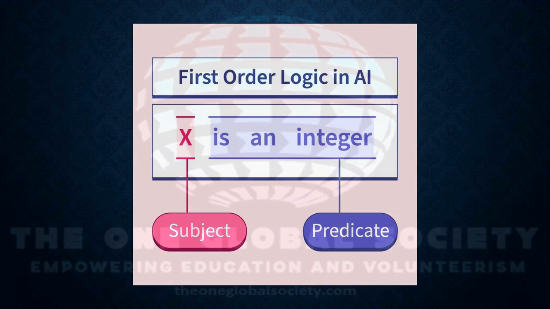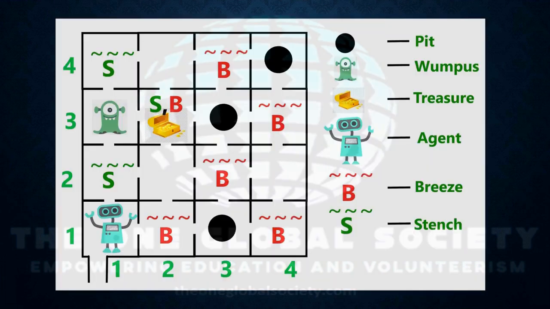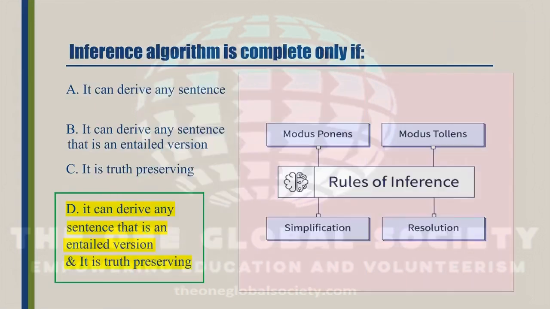In this session, we will cover first order logic in AI, rules of inference, and the Wumpus world. So, which is not a familiar connective in first order logic? This is about first order logic in AI, and the answer is NOT. As per the diagram, we can see that x is the subject and "is an integer" is the predicate. Let's see the next question.